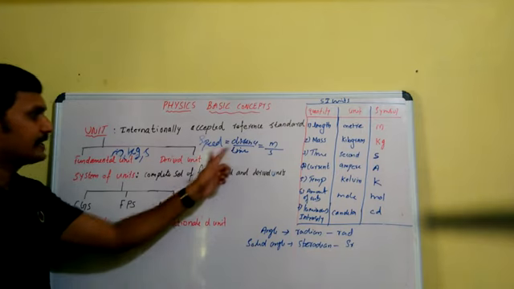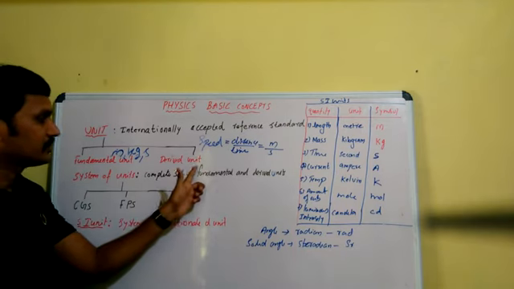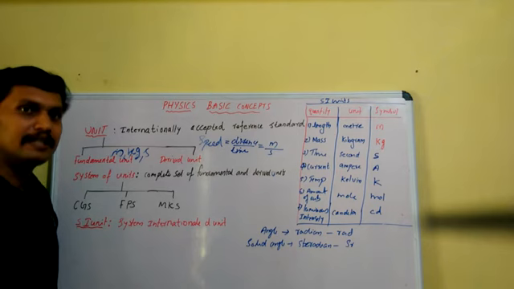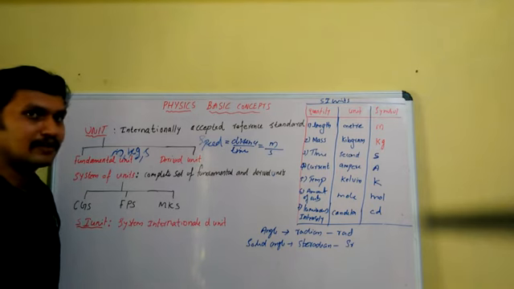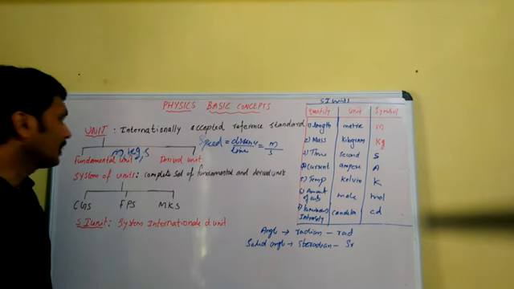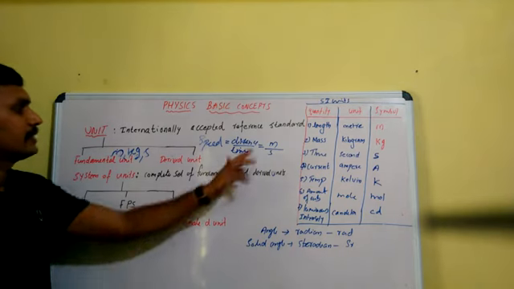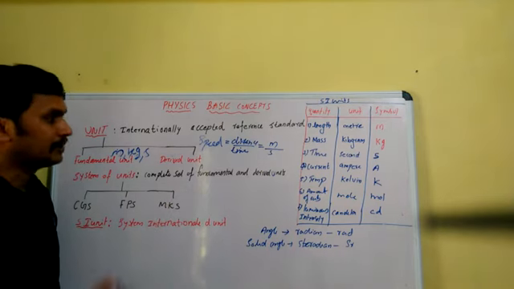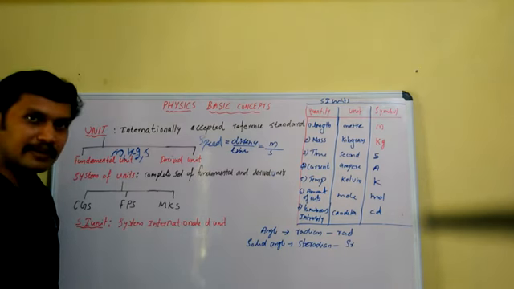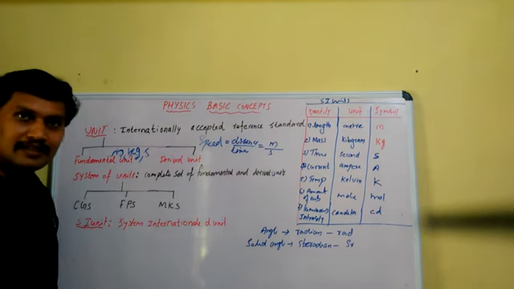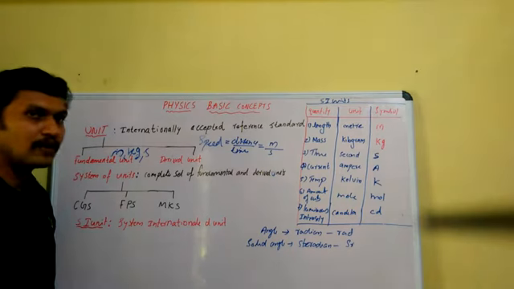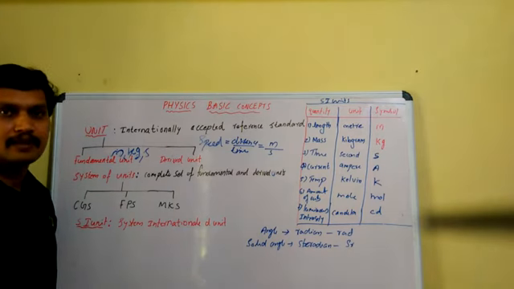So derived units are the units used for the measurement of derived physical quantities, or which are deduced from our fundamental quantities. So that is about derived units. Examples: meter per second square, kilogram meter per second. These are some examples of derived units.